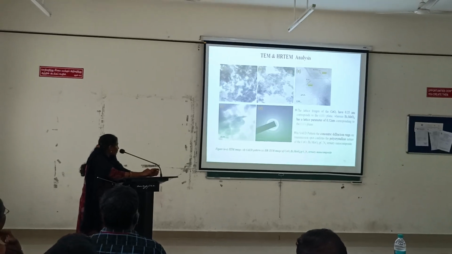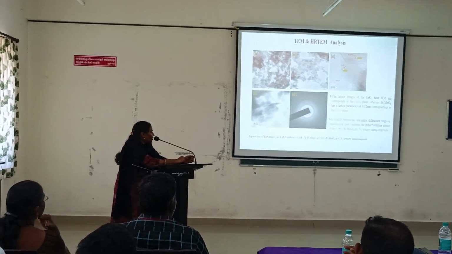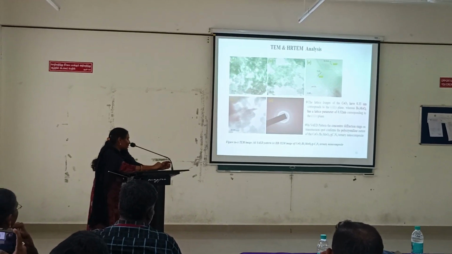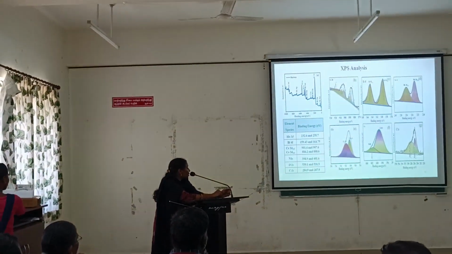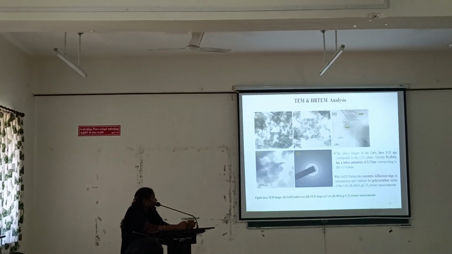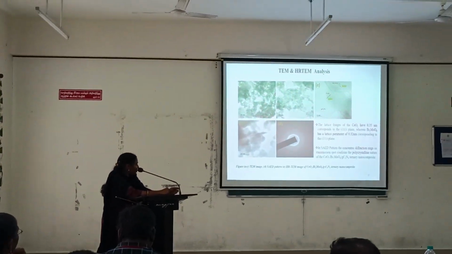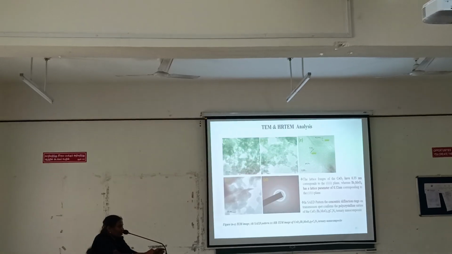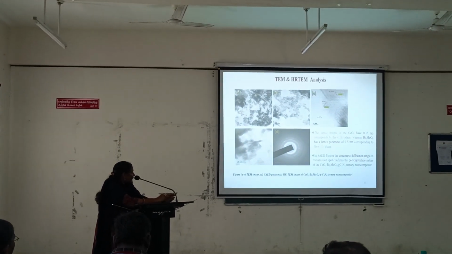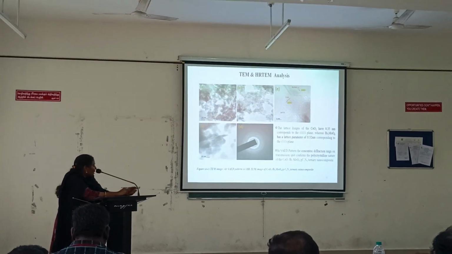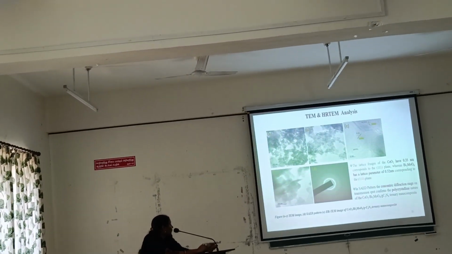Figures A, B, and C show the TEM images of the as-prepared materials and D shows the SAED pattern. The concentric diffraction rings and transmission spots confirm the polycrystalline nature of the ternary nanocomposites. Figure E shows the HR-TEM image with clear lattice fringes. The spacing of cerium oxide is 0.35 nanometers, corresponding to the crystallographic plane of cubic phase 111, and for bismuth molybdate the spacing is 0.32 nanometers, corresponding to the crystallographic plane 111.